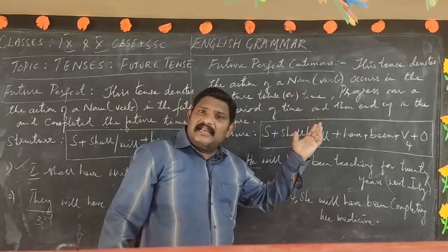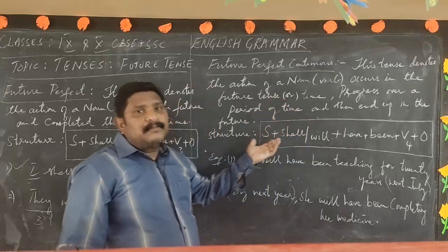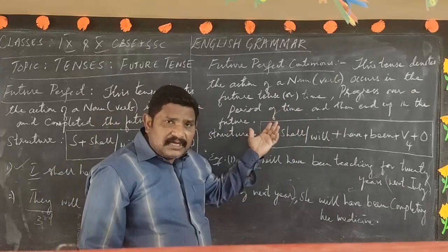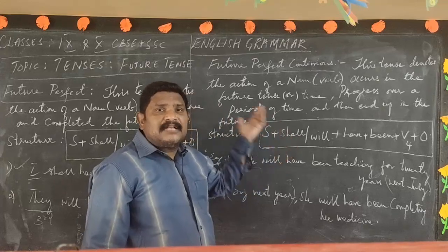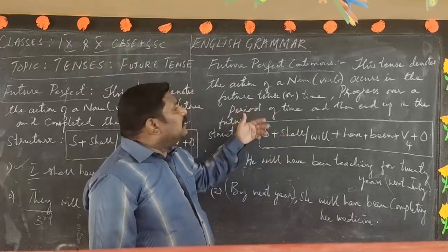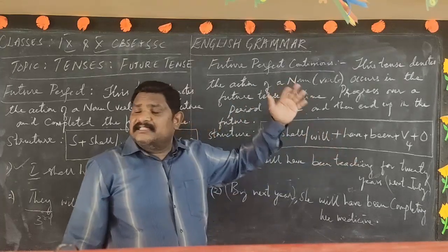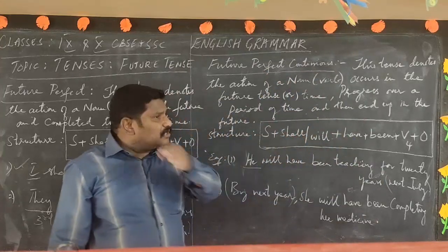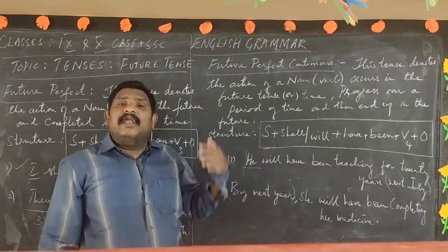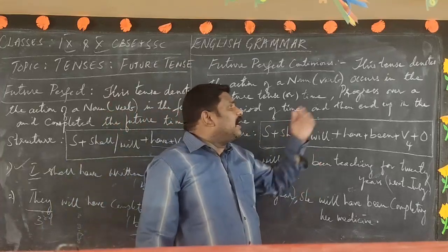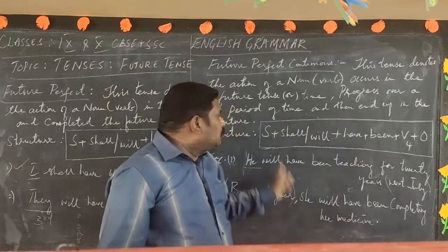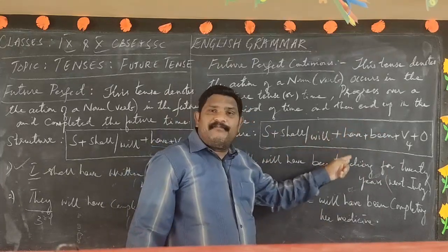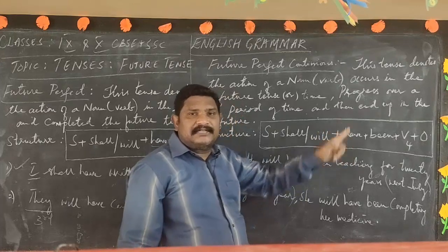So what exactly is this tense about? The action of a noun occurs in the future, it initiates in the future, runs over a period of time and ends up in the future again. So the structure goes like this: subject plus shall or will plus have plus been plus V4 plus object.